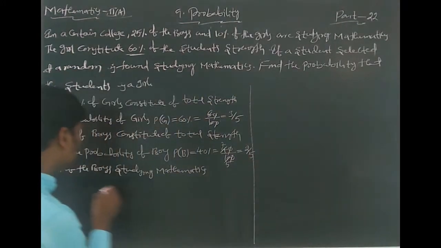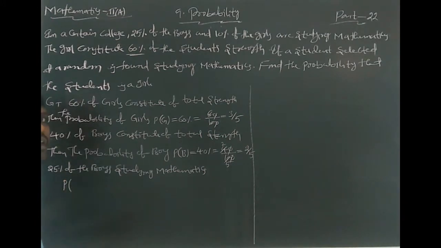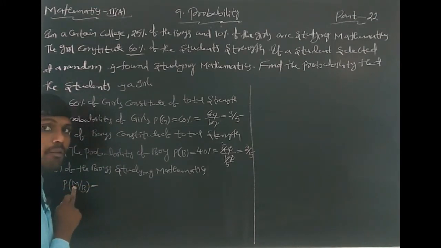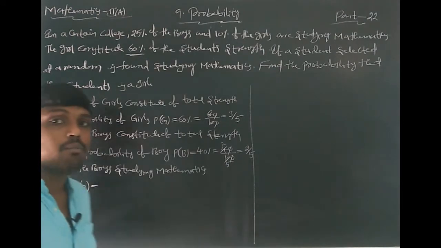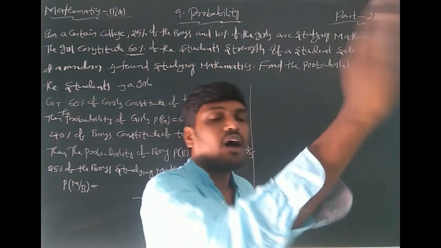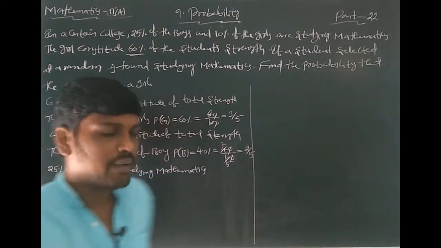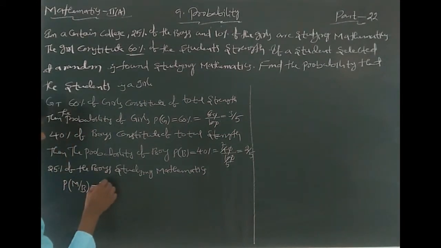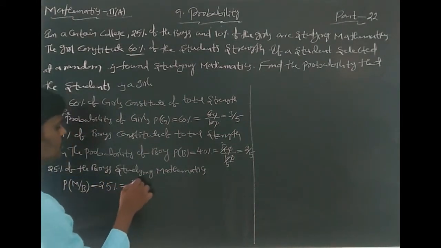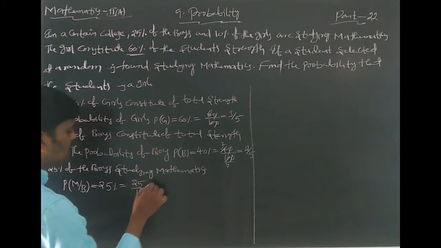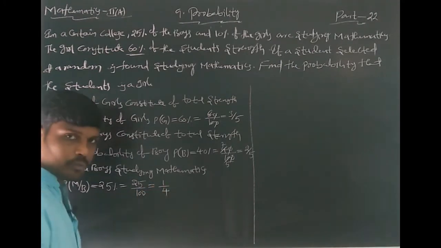That's why you can write P of M by B, where M is the event of mathematics and B is boy. First you select a boy, after that the boy is studying mathematics. P of M by B is 25%, which is 25 by 100, that is 1 by 4.